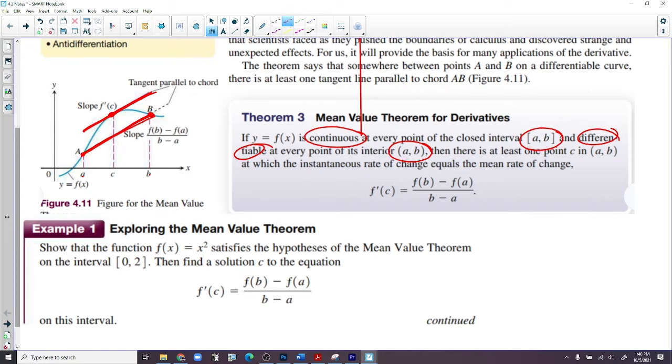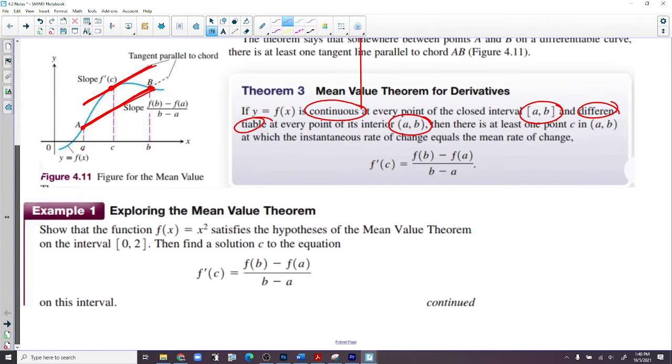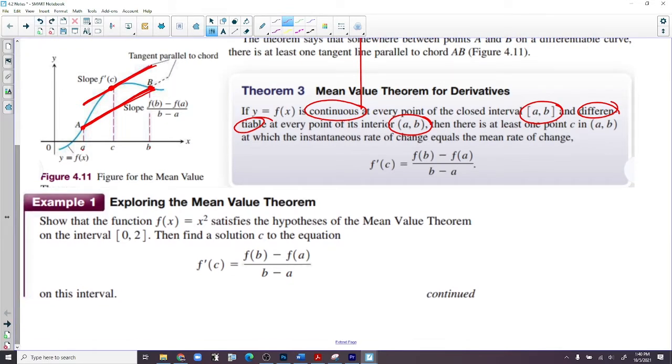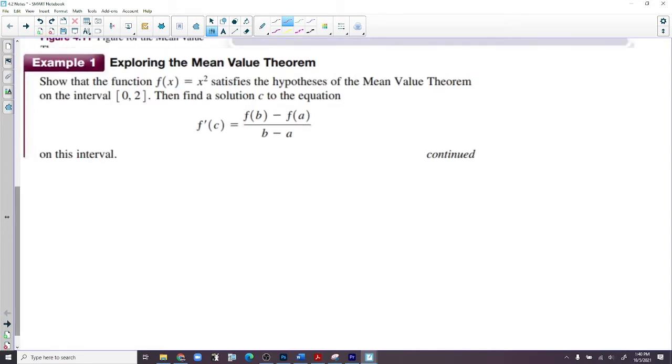So let's look at example one. Show that the function f of x equals x squared satisfies the hypothesis of the mean value theorem on the interval 0 to 2. In other words, does it meet both conditions? This is f of x equals x squared, and from 0 to 2, it looks like this.